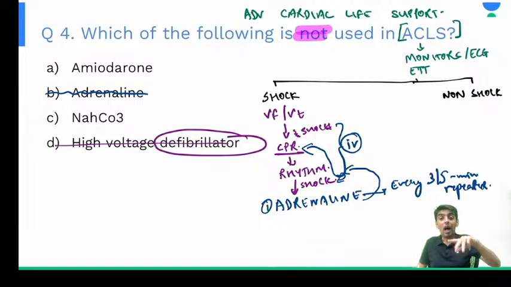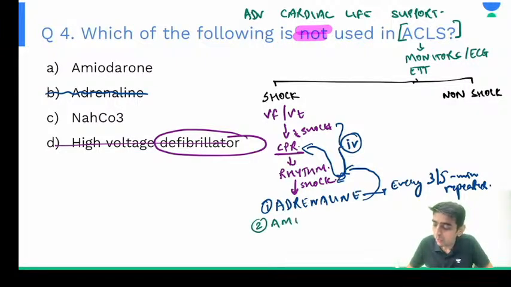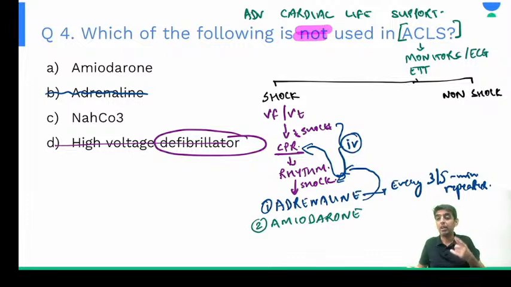Now when you are giving adrenaline and you see that the patient is in VF or VT, those are arrhythmias, right? So which is the second drug that we use? We use an antiarrhythmic drug, that is amiodarone, or by the trade name Cardiorone, right? So we use the second drug, that is amiodarone.